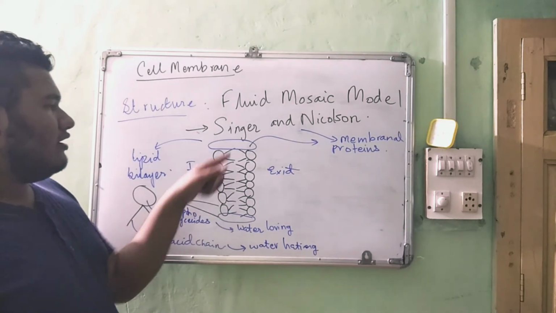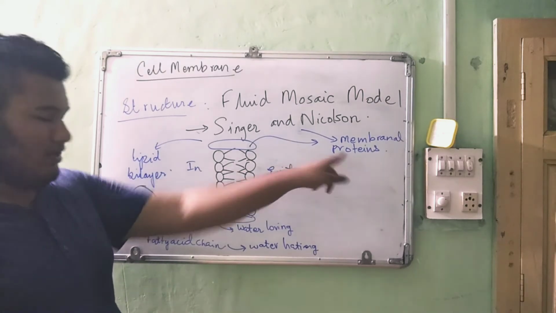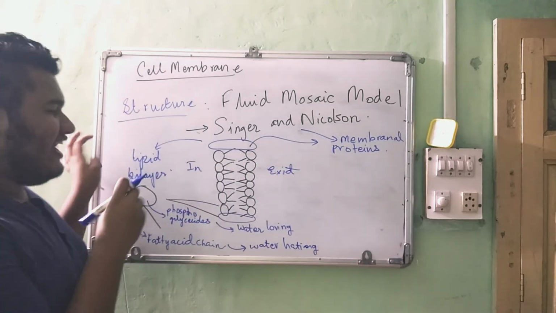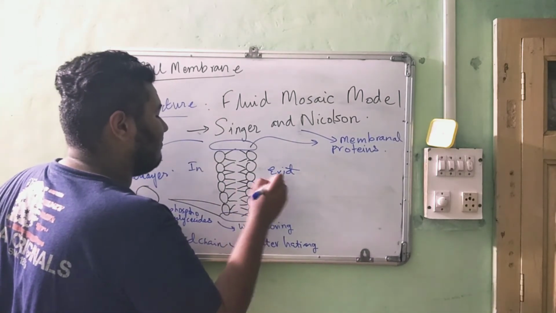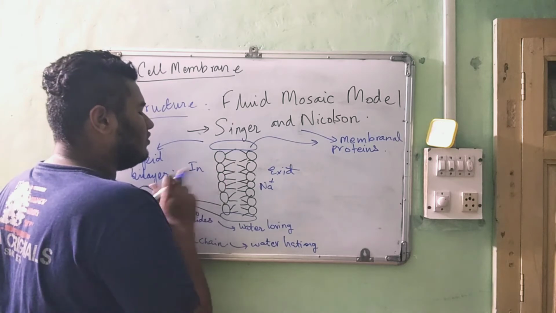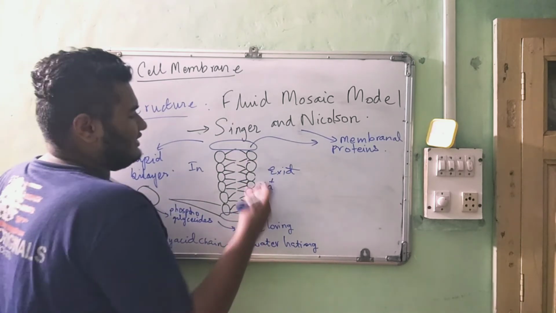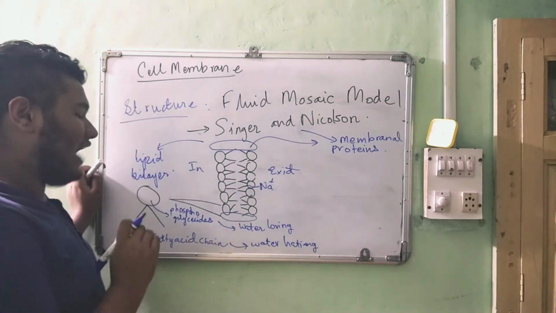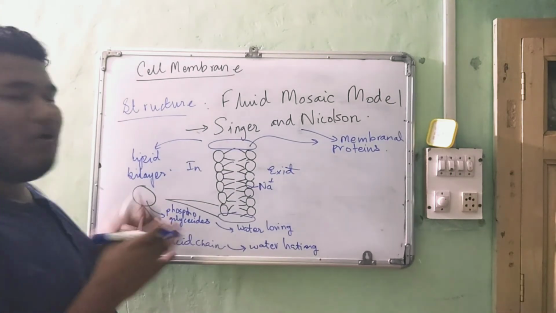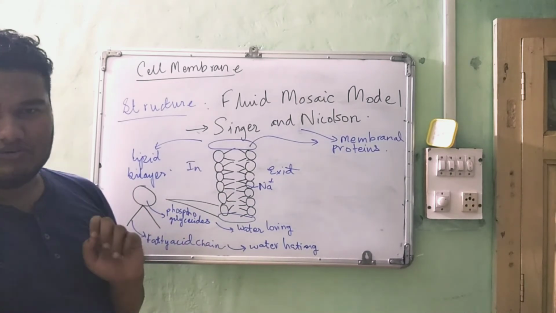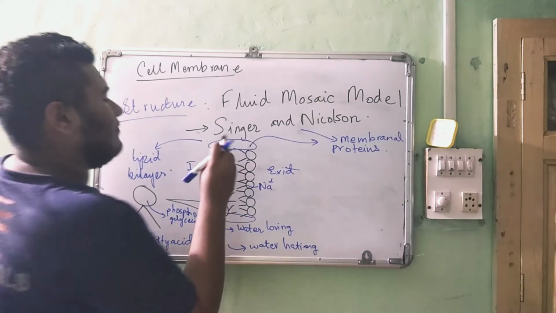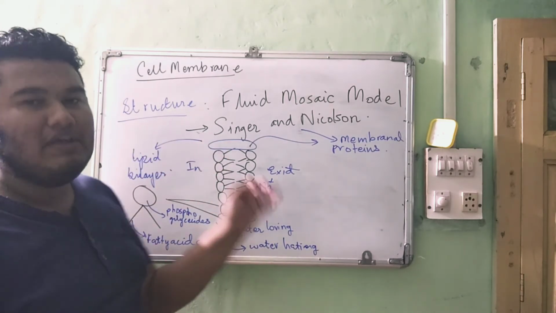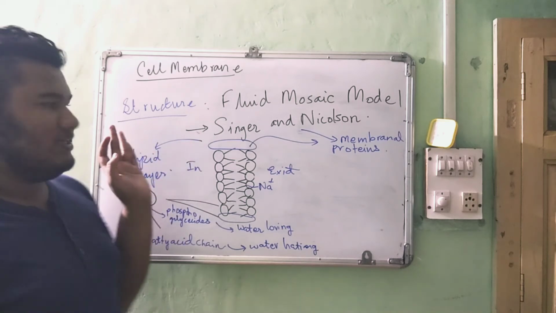So these are responsible for the water loving part, because if the Na+ molecule, see this is the Na+ molecule here, wants to go from this side, it cannot go. This is hydrophilic, so it will cross this hydrophilic head. But this layer is the hydrophobic part which cannot let them pass through. That's why there are some extrinsic proteins, the membranal proteins, that help in transfer of the water soluble solvents.